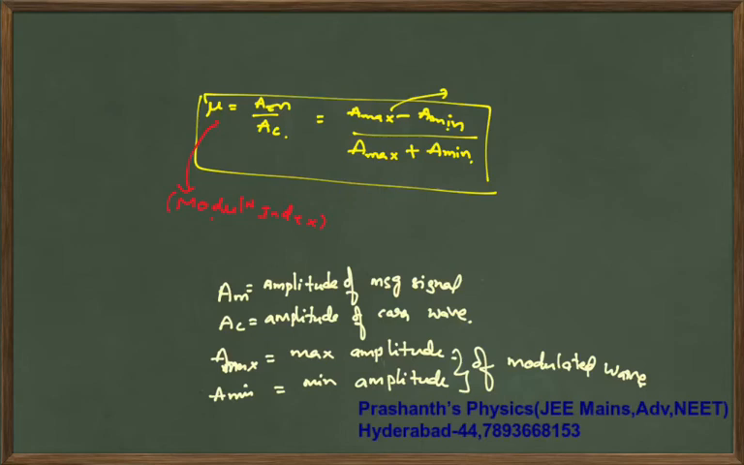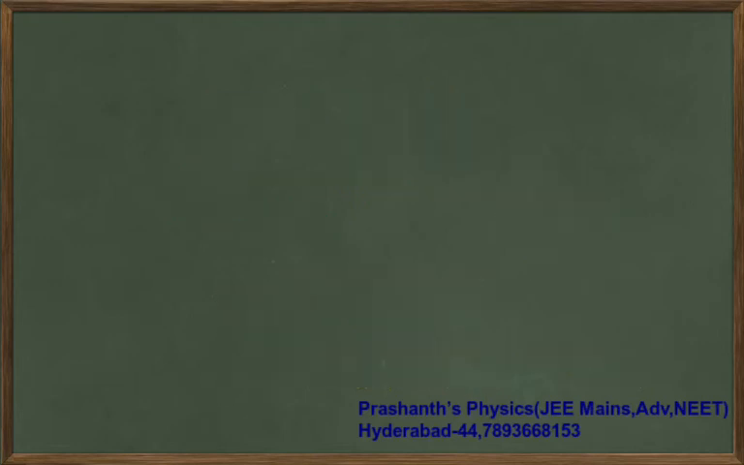Now your A max minus A min by 2 is amplitude of message signal. A max plus A min by 2 is A carrier. Alright, now these are your basic terms that are actually going to be used in the explanation. Now, what is A max, what is A min, everything I will show to you, don't worry.